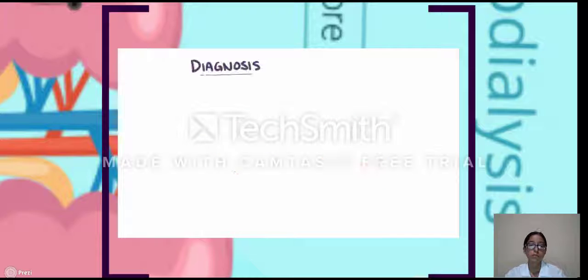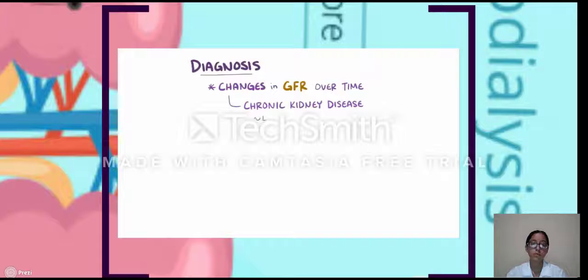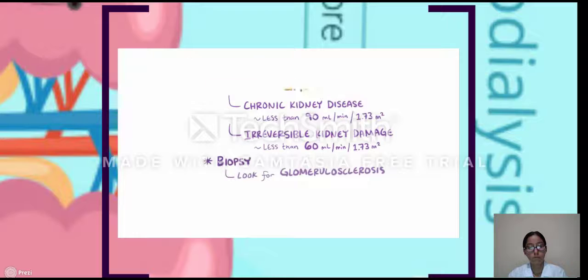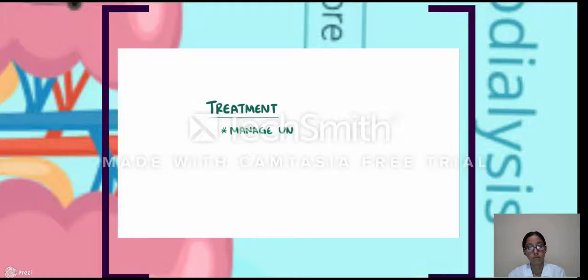The diagnosis of chronic kidney disease comes down to looking at changes in the glomerular filtration rate over time. Chronic kidney disease might be suspected with a GFR of less than 90 milliliters per minute per 1.73 meters squared. Irreversible kidney damage might happen with a GFR below 60 milliliters per minute per 1.73 meters squared. To confirm the diagnosis, a kidney biopsy can be done to look for changes like glomerulosclerosis. Treatment for chronic kidney disease often involves managing the underlying cause. In severe situations, dialysis or a kidney transplant might be needed.